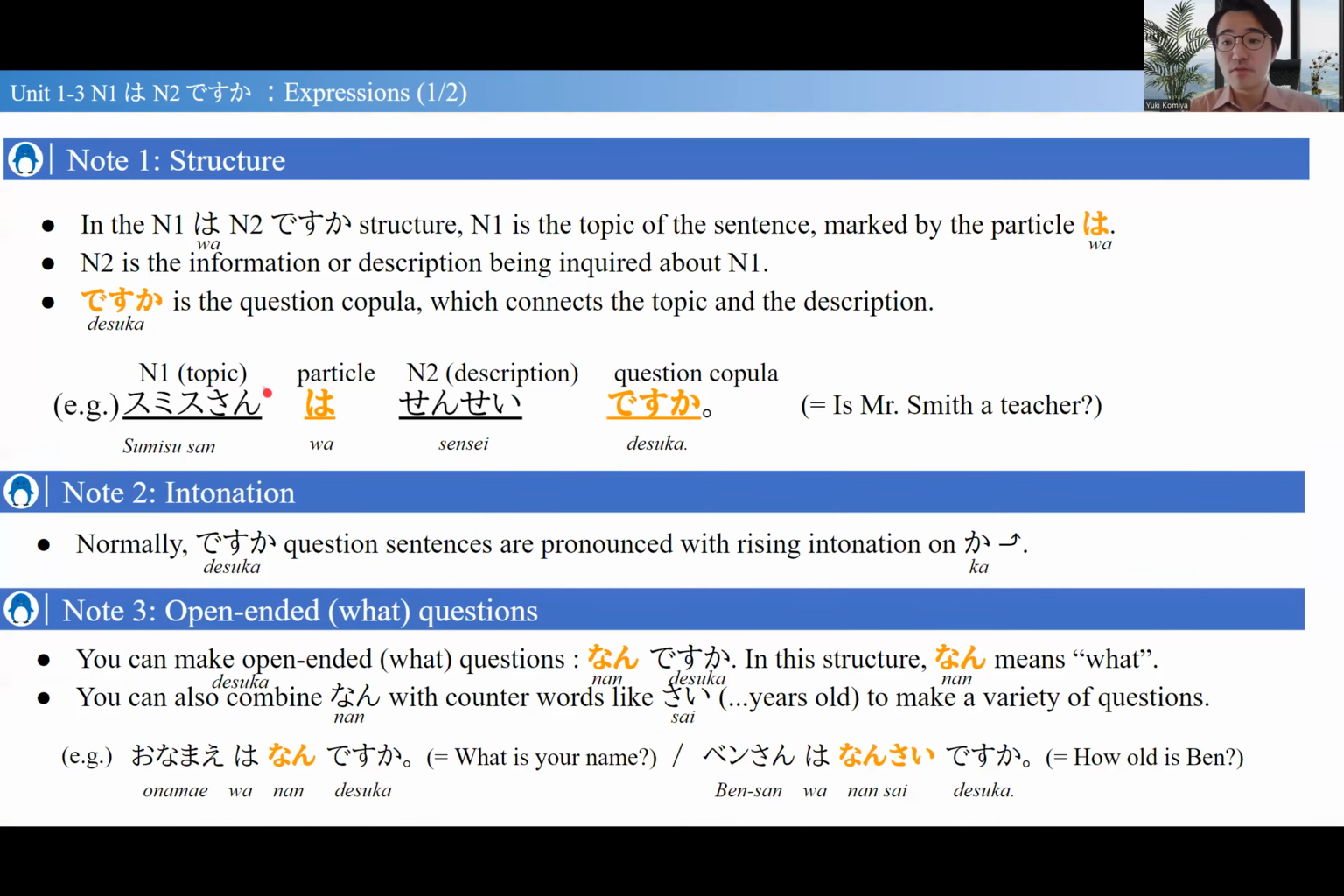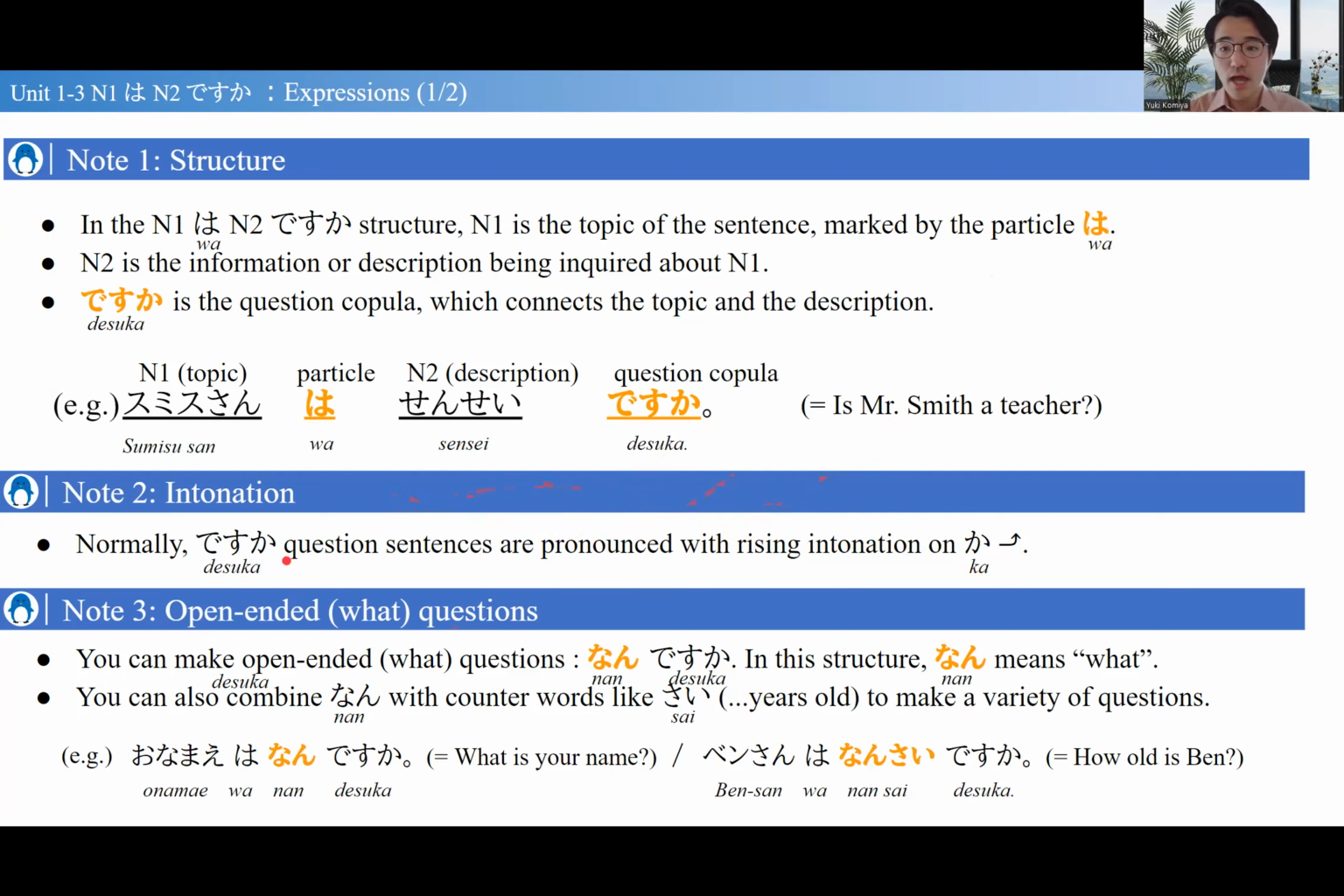So this is a recap of what we did in the previous lesson. N1 is the topic, and wa was the topic particle. So this indicates Smith-san, Miss Smith, is the topic, and sensei, that's N2, the description. ですか? So that's the question part. すみさんは先生ですか? Well, this is the structure of the question sentence. And since it's a question, it's usually pronounced with the rising intonation on the ka. So you read it with a rising intonation, like ですか? 先生ですか?